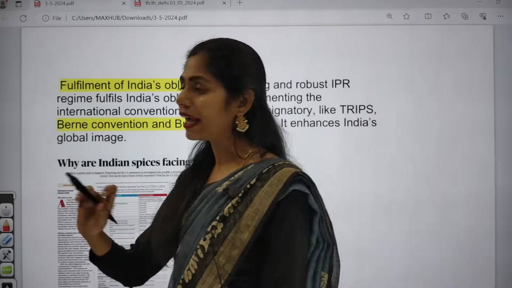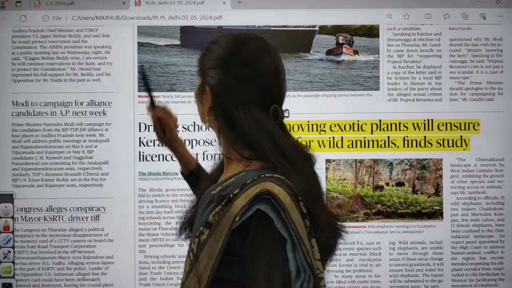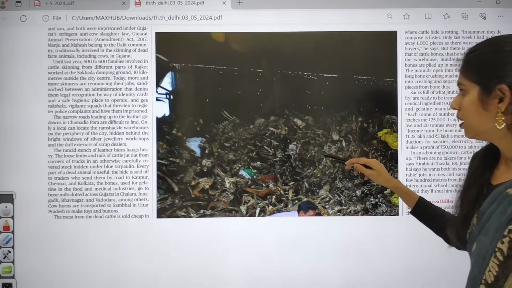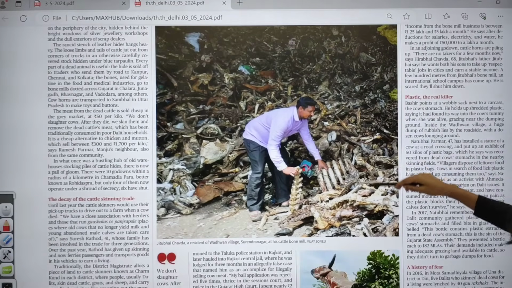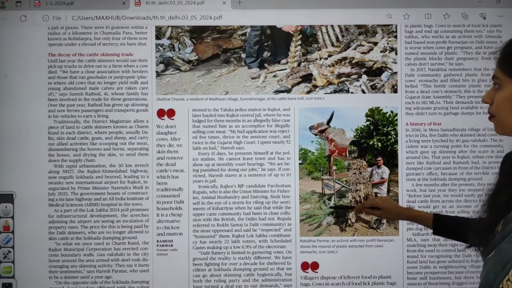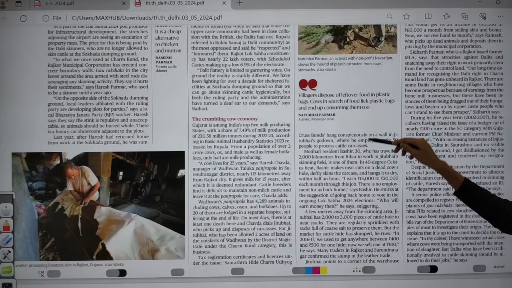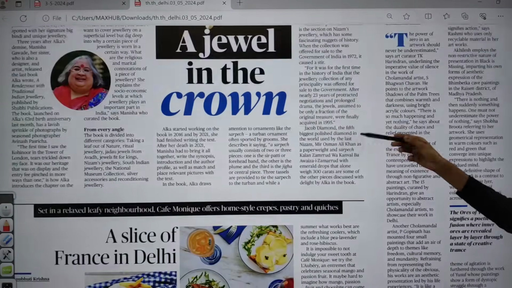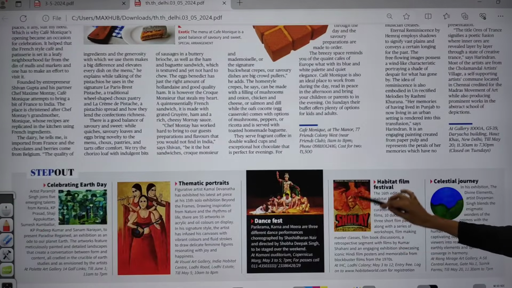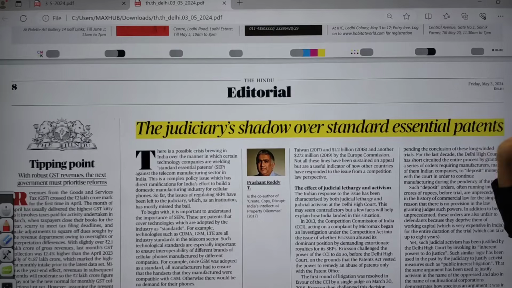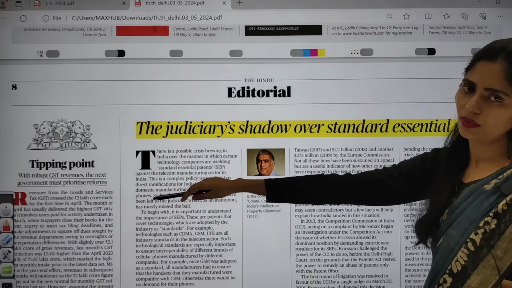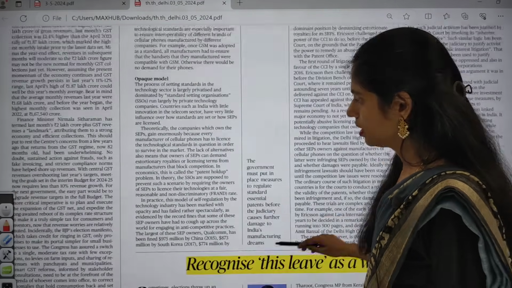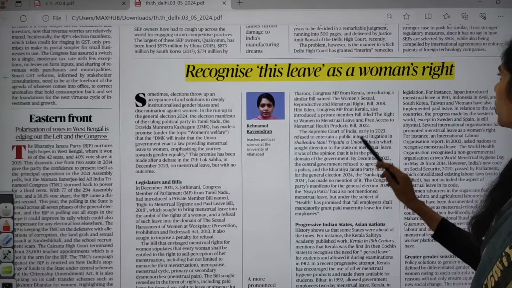Okay, so let us go back to our Hindu page. These pages are not at all important, don't go through them. And its editorial page, I discussed this patents topic, and this topic is about GST, I discussed. This topic is about women rights.